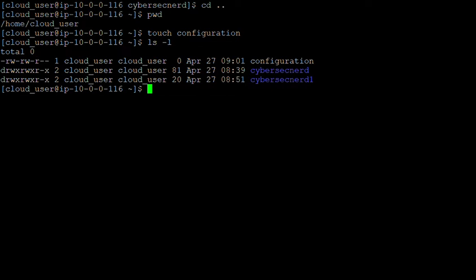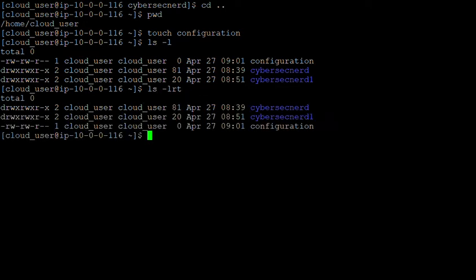So you can always list with ls -lrt. It will give you even more details, or it will try to arrange the files in chronological order, maybe ascending or descending order. Okay. So as you can see, this is the directory that has been created first, and this is the file which I have created just now.